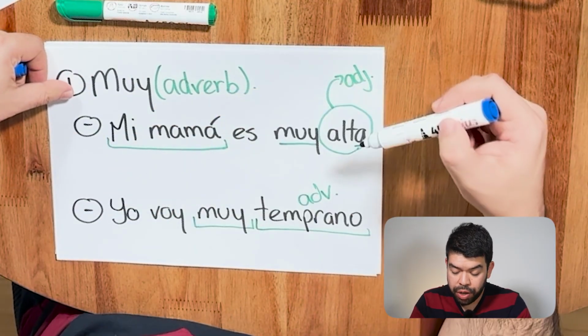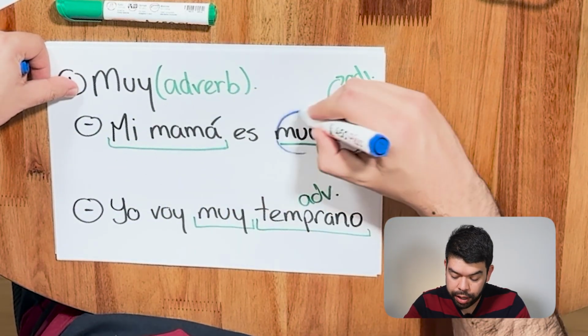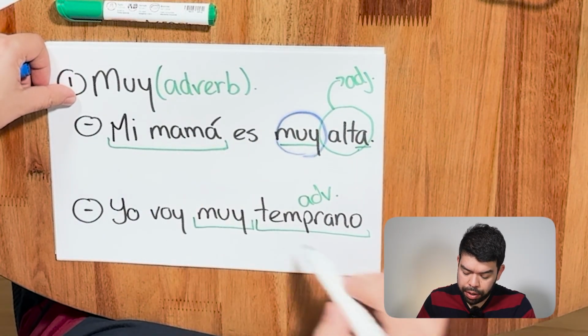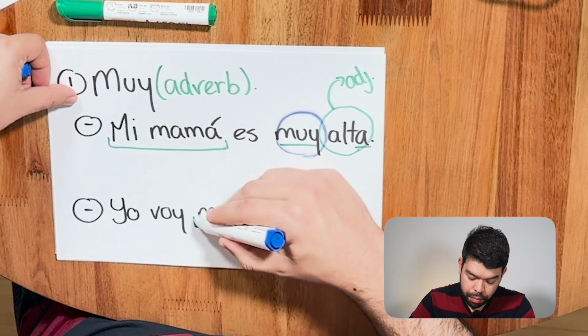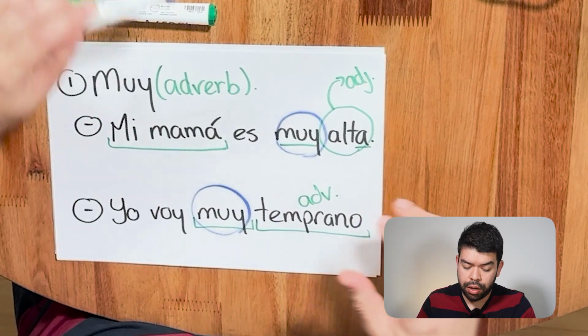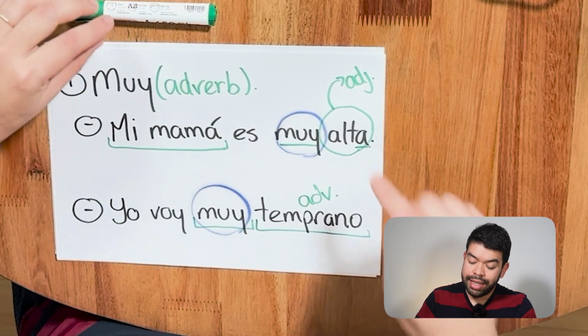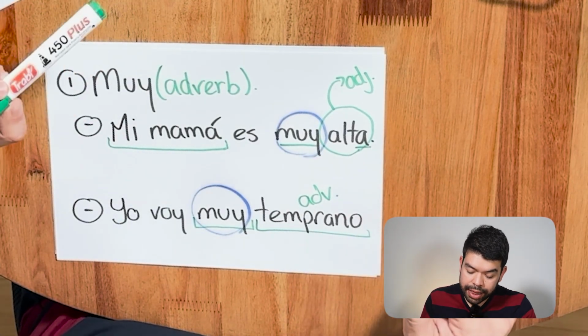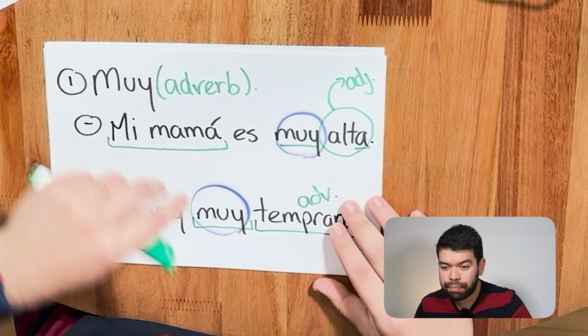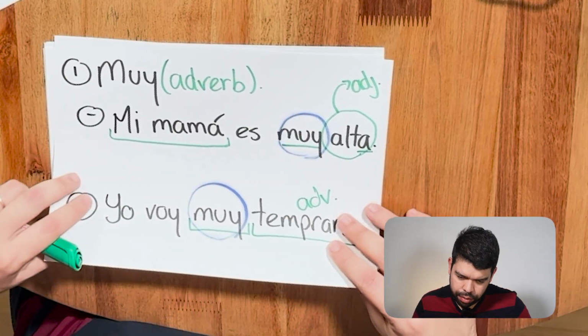Mi mamá es muy alta, my mom is very tall. Second one, I go very early. Yo voy muy temprano. In the first case, we put the muy before the adjective, in this case, alta. In the second case, we put the muy before the adverb, in this case, temprano, okay?